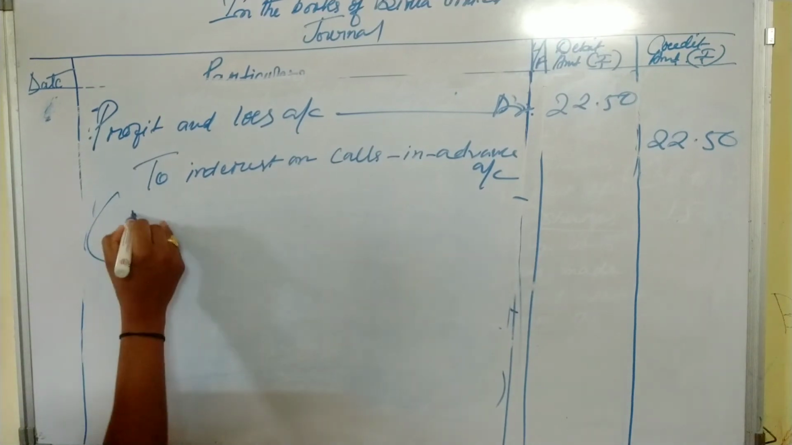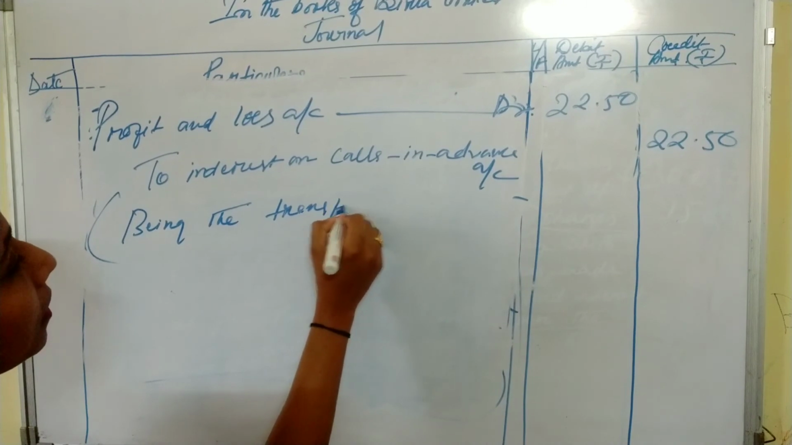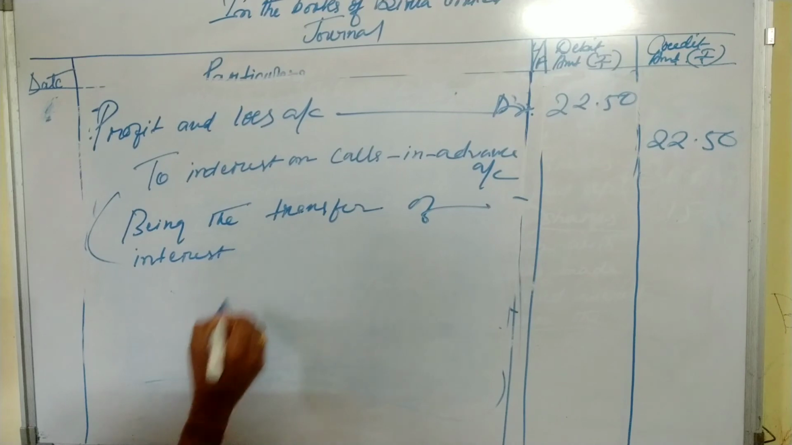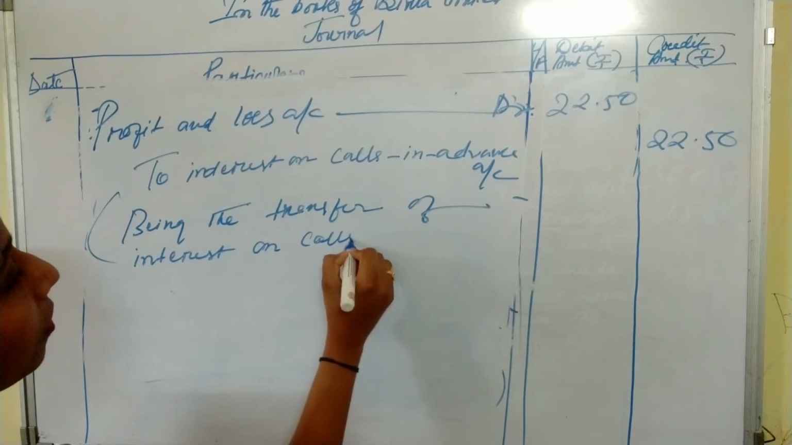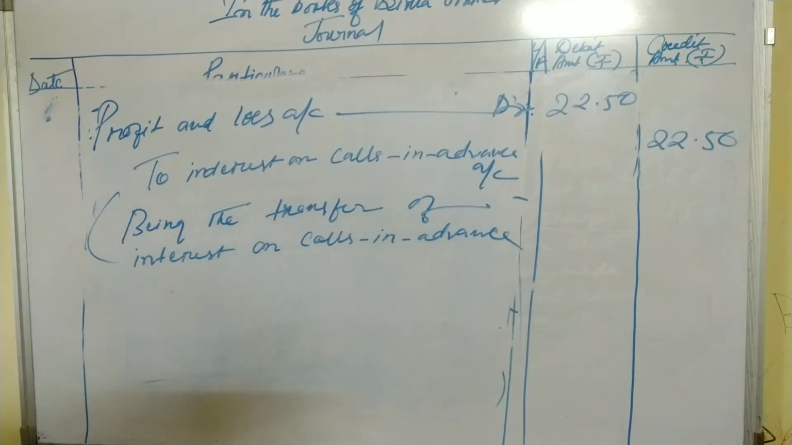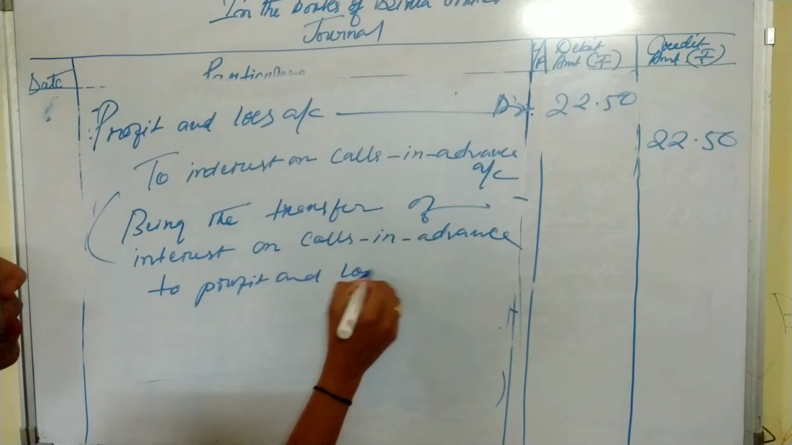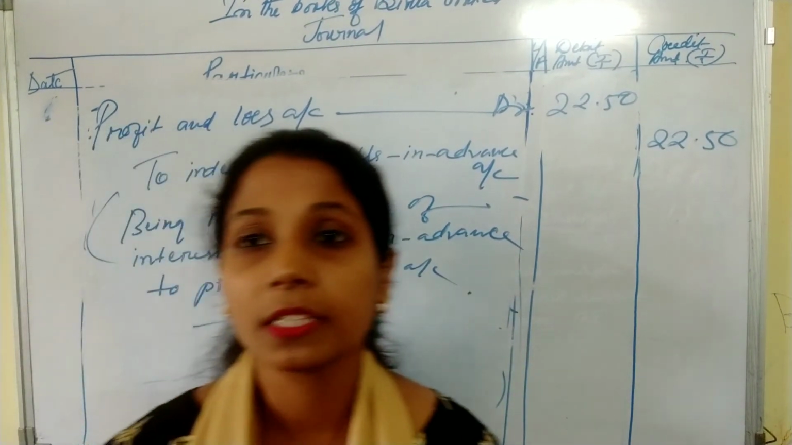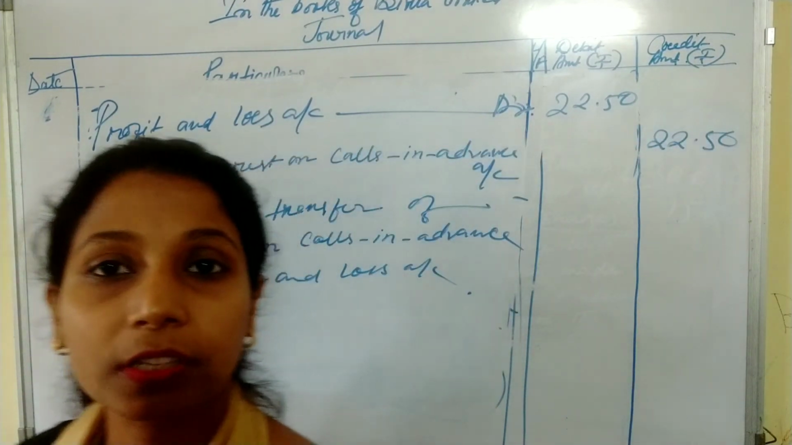Being the transfer of interest on calls in advance to profit and loss account. So I have transferred the interest to the profit and loss account.